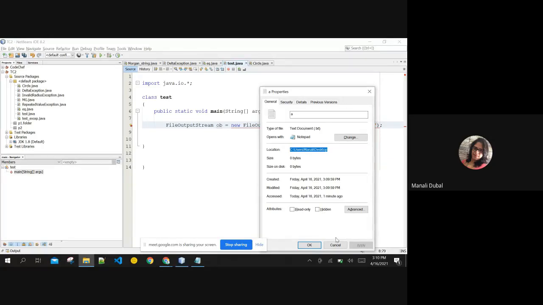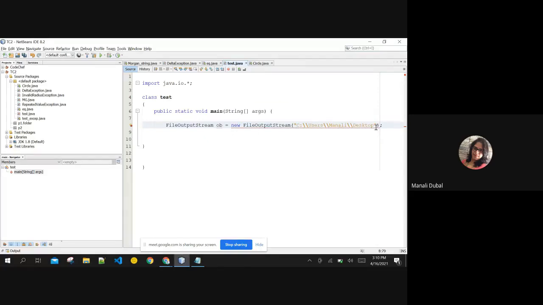To get the file name, we again use two double slashes. If you remember, backslash is a character constant, right? One backslash will not provide one backslash. You need another backslash for printing this one backslash, or making this backslash considered. You need one more backslash. That is the reason we are using two backslashes over here to separate your directories.